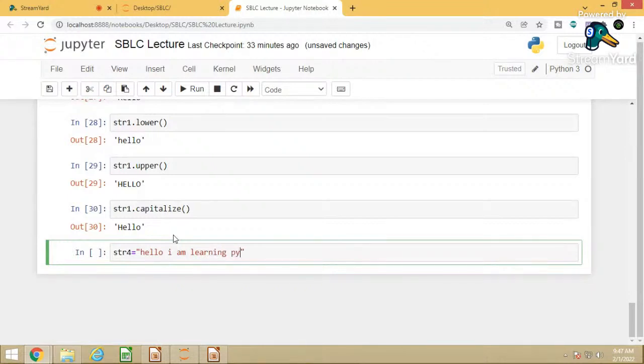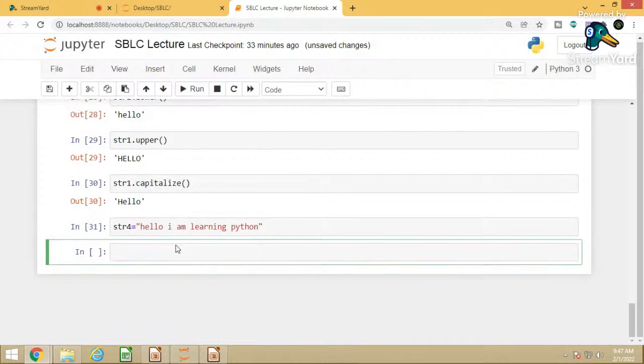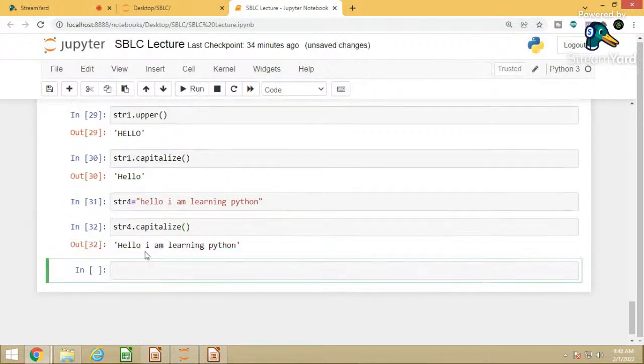I'm learning Python. Okay. So capitalize means what? So that you can understand here. Capitalize will make every starting character of the string capital. So here you can see Hello, then it is nothing but the first letter is capital.